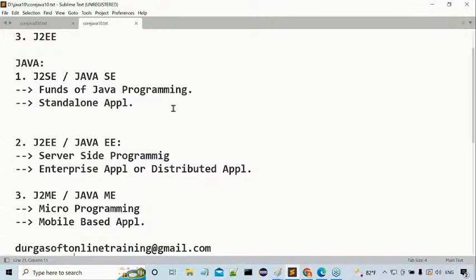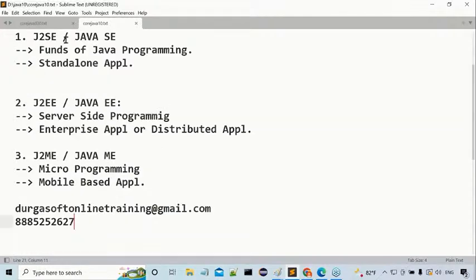Tell me, guys, how many parts are available in Java? Three parts. What are the three parts in Java? J2SE, J2EE, J2ME. What is J2SE? Java 2 Standard Edition. What is J2EE? Java 2 Enterprise Edition. What is J2ME? Java 2 Micro Edition. That's very clear.